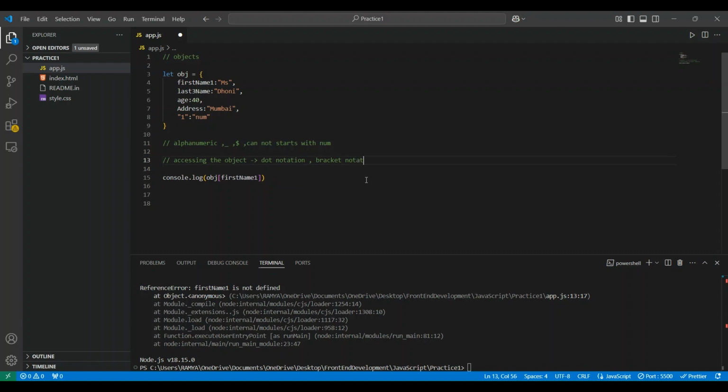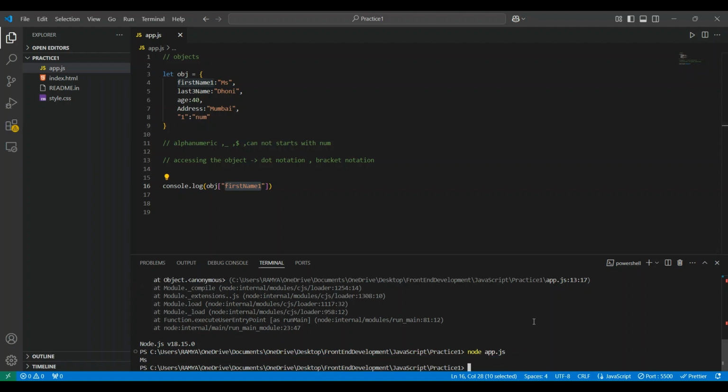The first one we already saw, dot notation. Now this is bracket notation. Whenever we want to use bracket notation, we should compulsorily wrap the key in double quotes. It is mandatory. Let's see the output. Now I am getting it right. These two ways are for accessing the object.